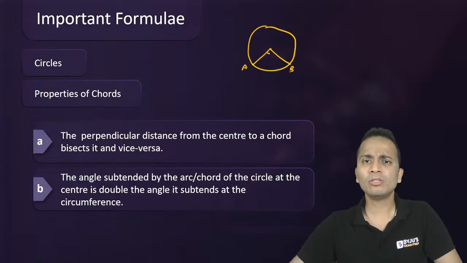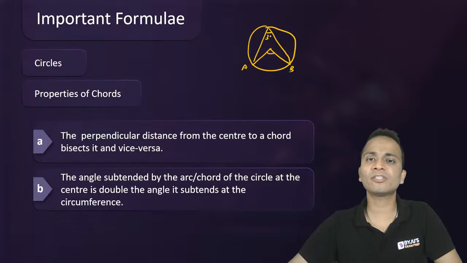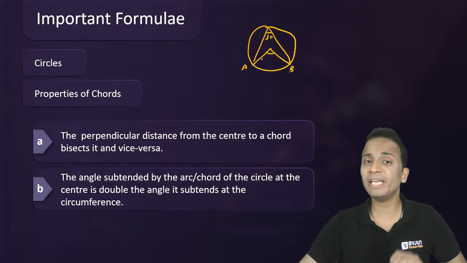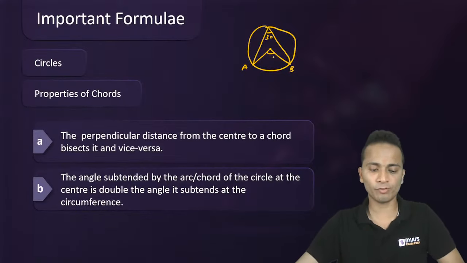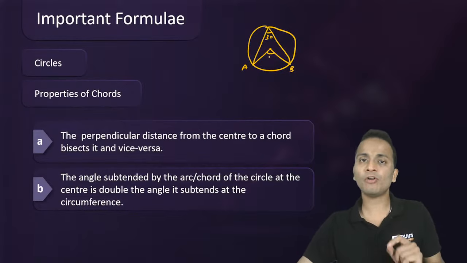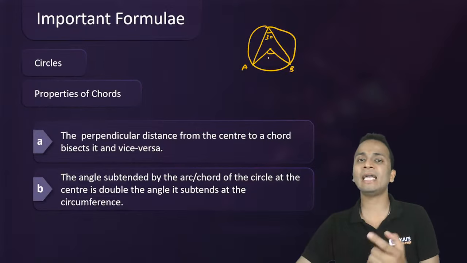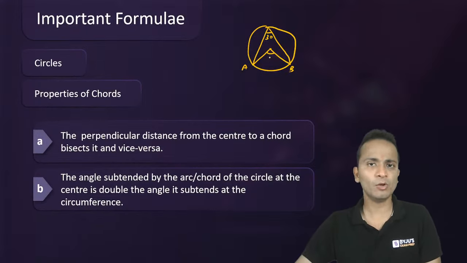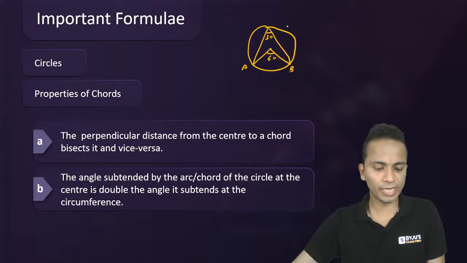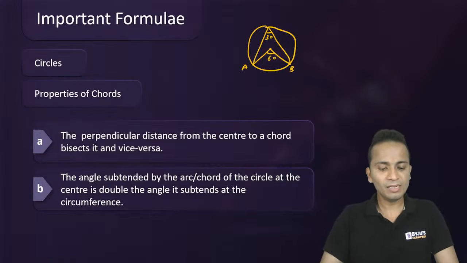Now the relation is between this angle and this angle. If this angle at the circumference is 30 degrees, then what will be the measure of the angle at the center of the circle? The measure of the angle at the center will be double the measure of the angle at the circumference. So this angle will be double of 30, that is 60.